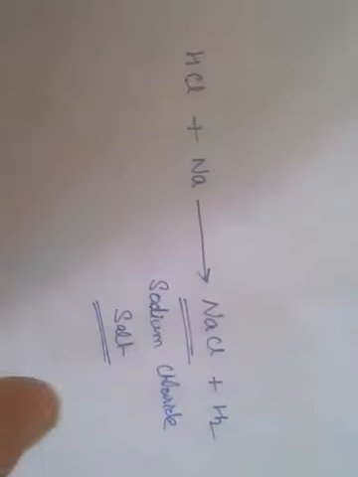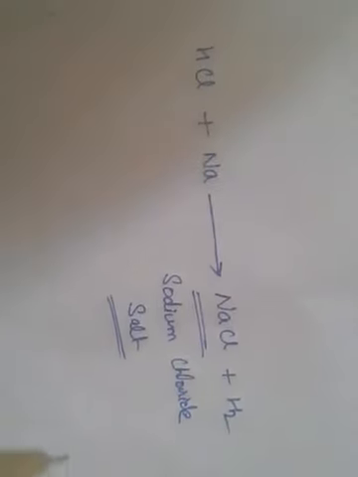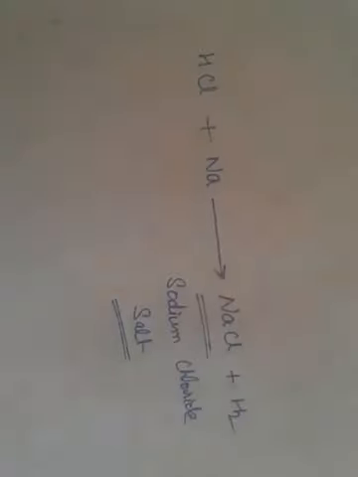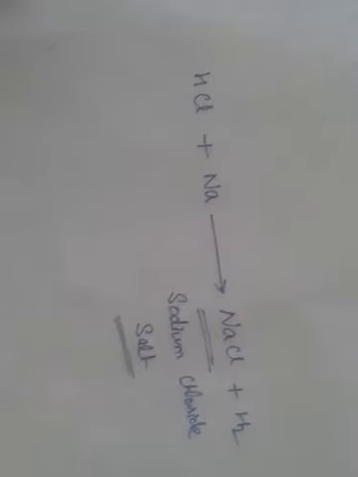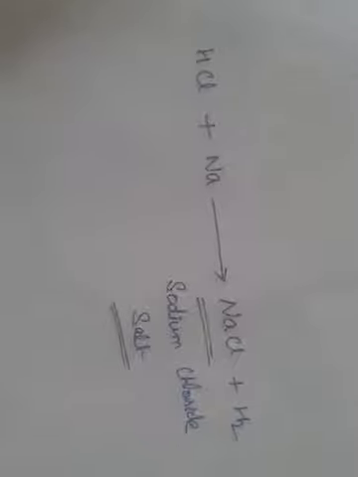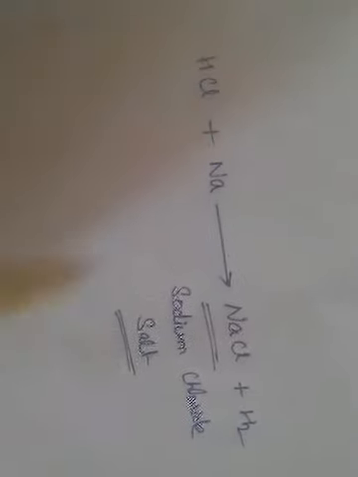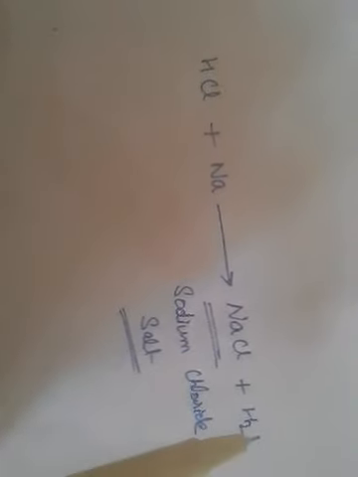This one out here is known as sodium chloride, and it's a salt. Salt doesn't always mean the salt which we eat. This sodium chloride is the salt which we eat, also known as common salt. But in many cases, it's not the salt which we eat. So whenever acid reacts with a metal, it gives us salt plus hydrogen gas.